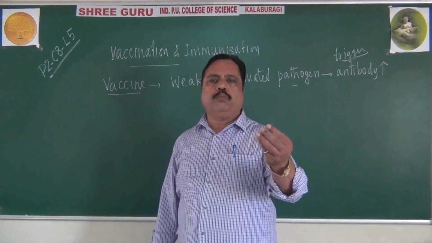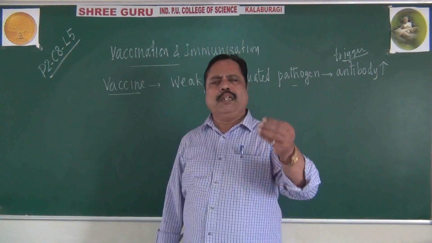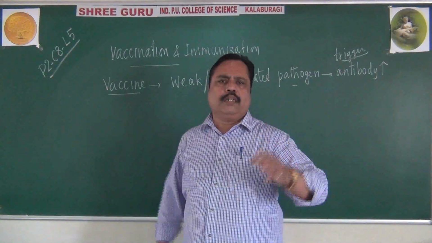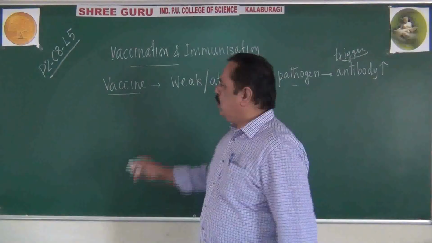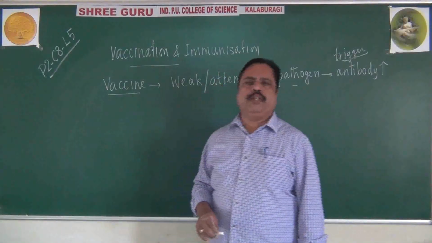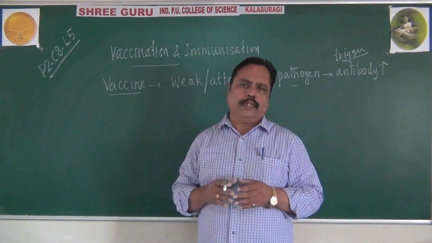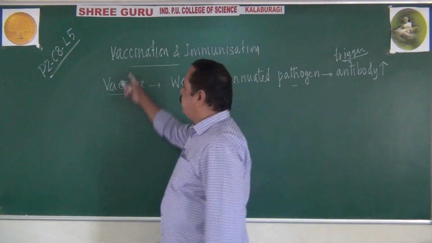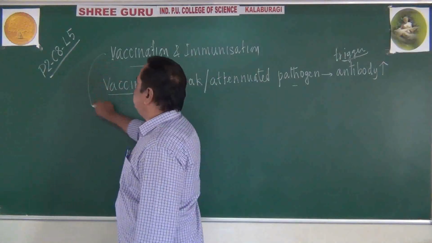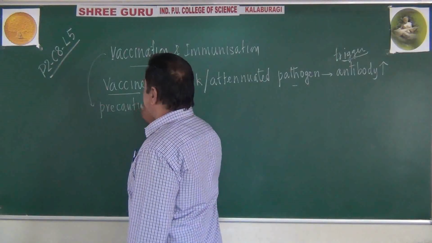You have heard about polio vaccine, hepatitis vaccine, BCG vaccine and anthrax, many types of vaccinations or vaccines are there. Why is the newborn child given a vaccine? Why should we do vaccination for children? Please listen carefully. This type of vaccination is a precautionary measure we take for our immune system.